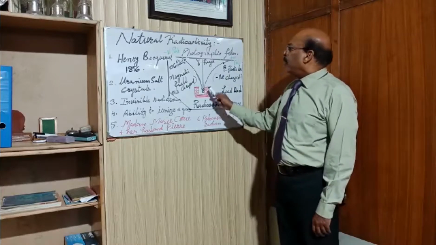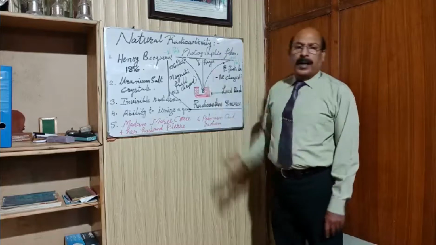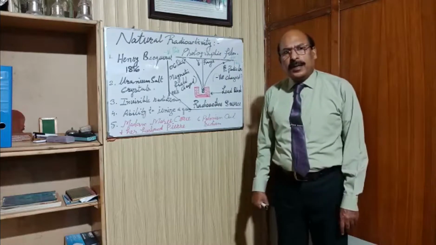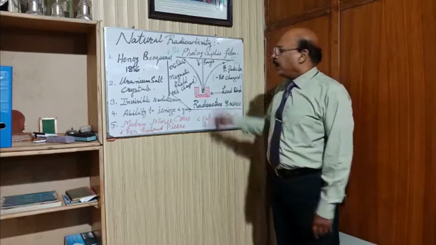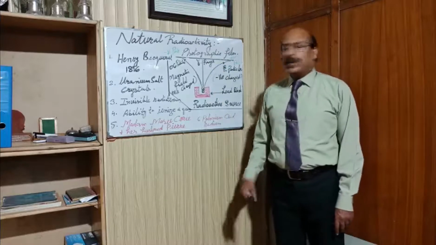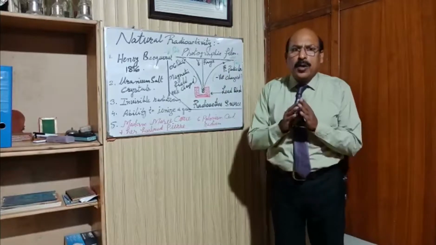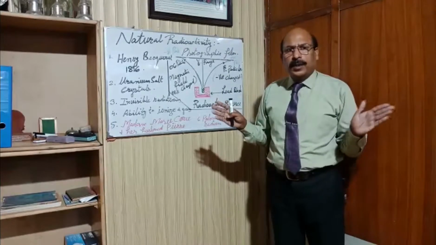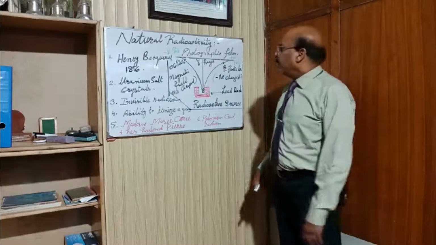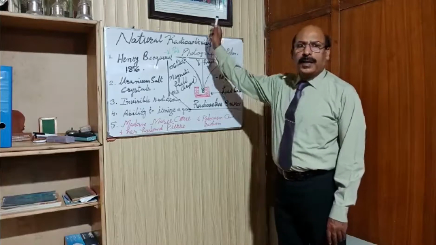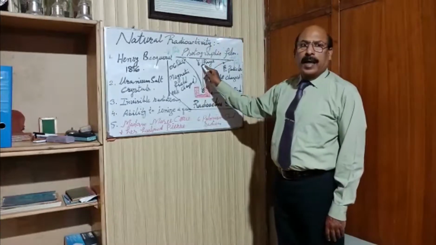Some of the radiation went straight. It was very clear that the radiation which went straight and struck the photographic film had no charge, neither positive nor negative. That is why it went straight. They called it gamma rays.